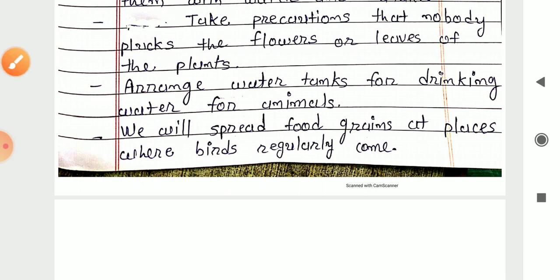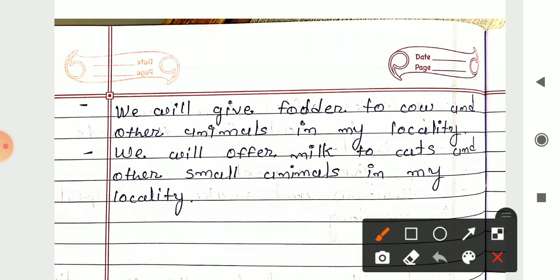Next is we will give fodder to cow and other animals in my locality. In locality, that means surrounding area. In our area we can give the fodder or the food items which cow and other animals can eat. Next is we will offer milk to cats and other small animals in my locality.